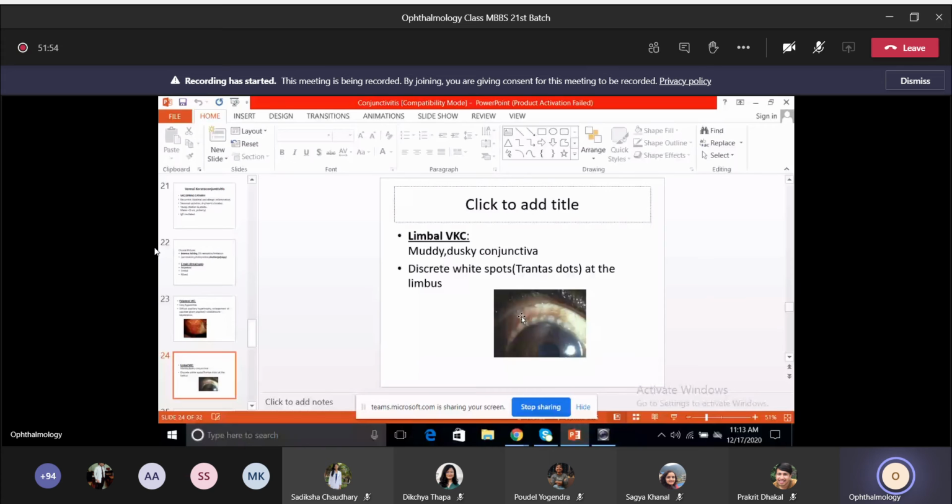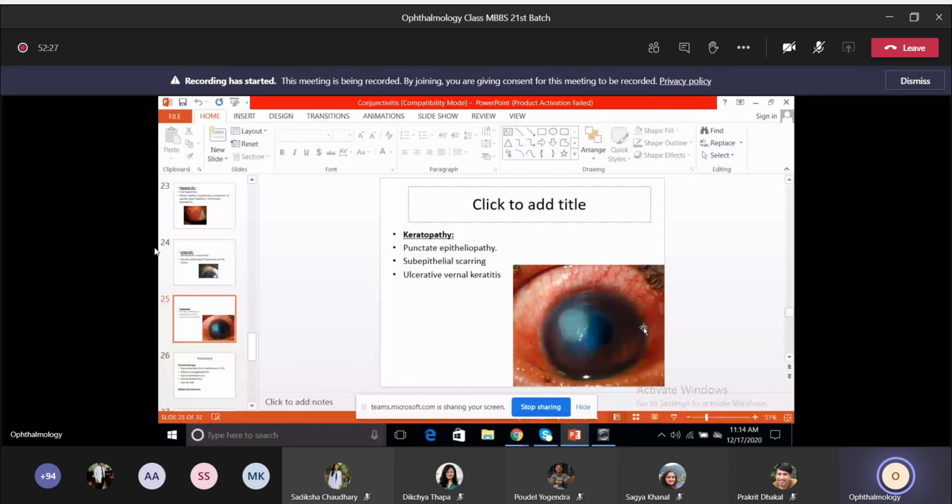The limbus is a 360-degree structure, and it is the superior limbus where these are seen. So in palpebral VKC there is a giant papillary reaction, giant papillae that lead to a cobblestone appearance, whereas in limbal VKC there is dusky conjunctiva, and the presence of discrete white spots known as Trantas dots at the limbus, especially at the superior limbus. And if it's mixed, you will have features of both palpebral as well as limbal type of VKC.